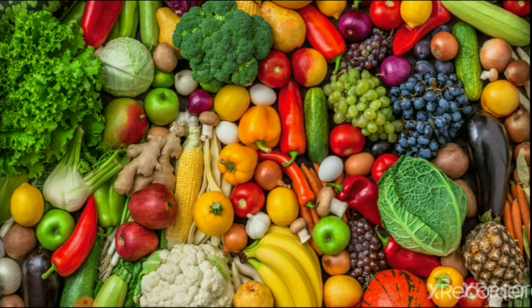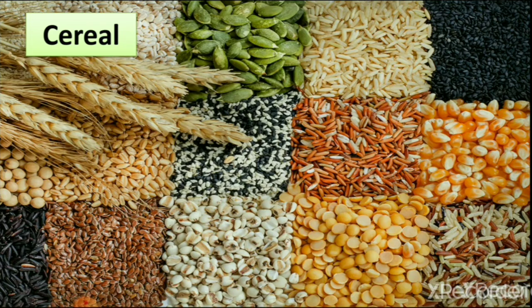And some other food we also get from plants. Which are they? Let's see. Here are the cereals. We learn about these cereals today. You can see here wheat, rice, corn and many others. These are all cereals which we eat in our food. So today we learn how we use these cereals. We all use these things in our food.